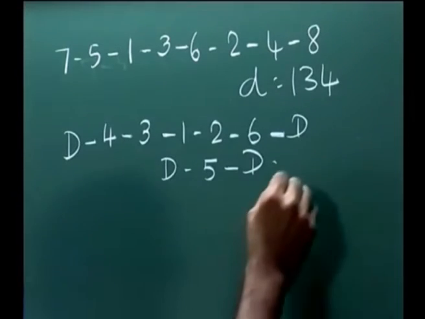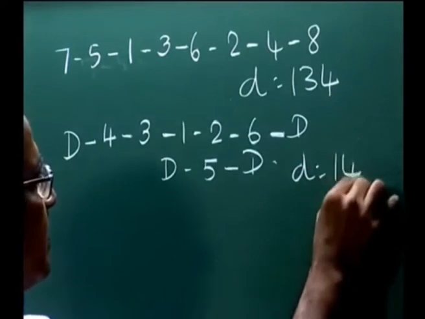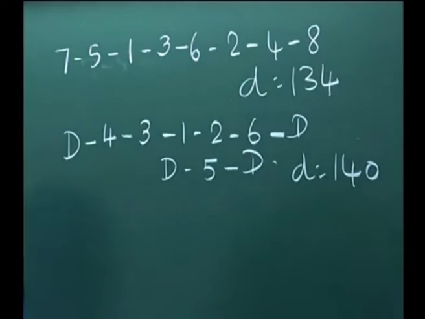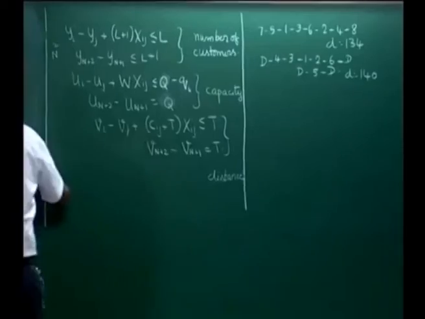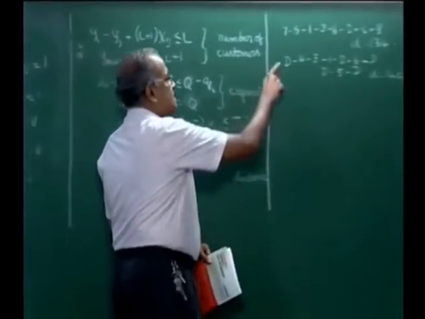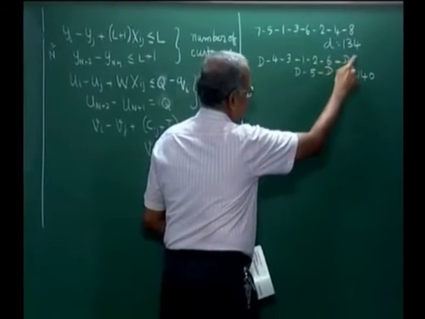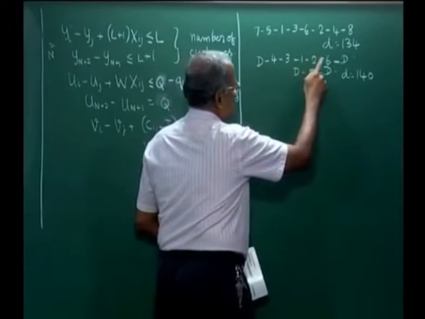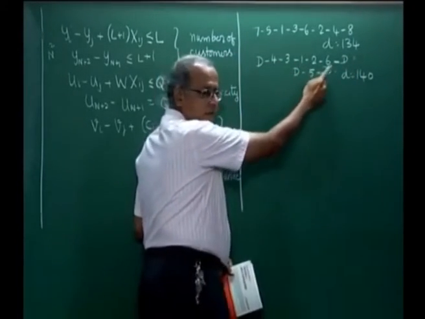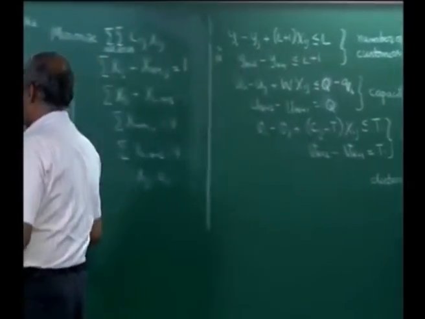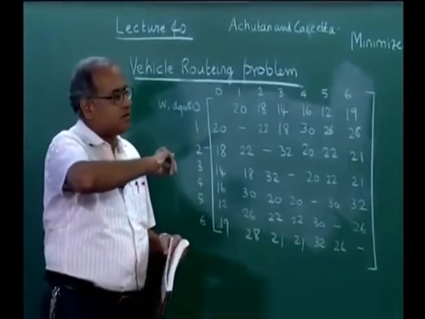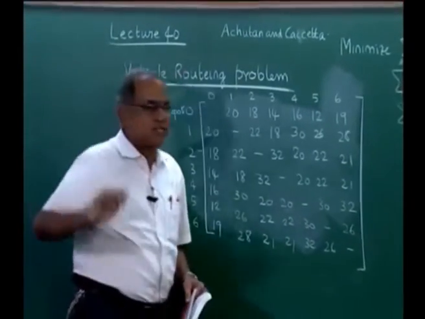This gives us a distance equal to 140. Now, when I use D 5 D, what also happens is we would have something like this. If the solution to this will give something like 7, 4, 3, 1, 2, 7, and 7, 4, 3, 1, 2, 8 and 7, 5, 8. So, it will be like in the network that we had here, one path will start from the source, just go to 5 and then go to the destination.